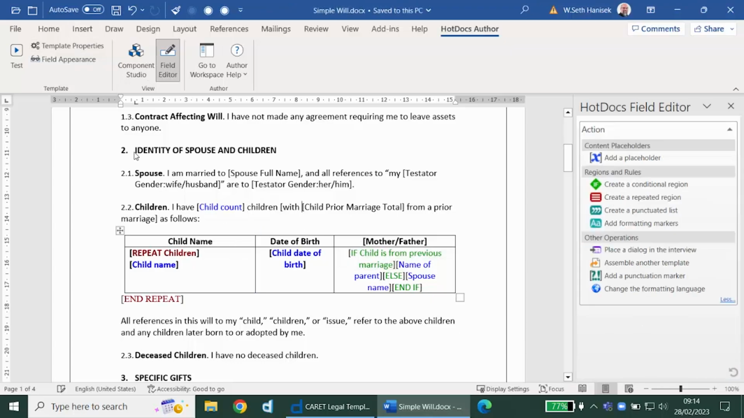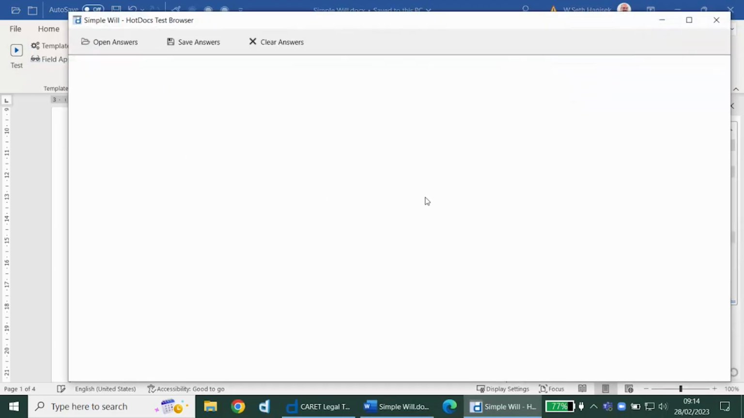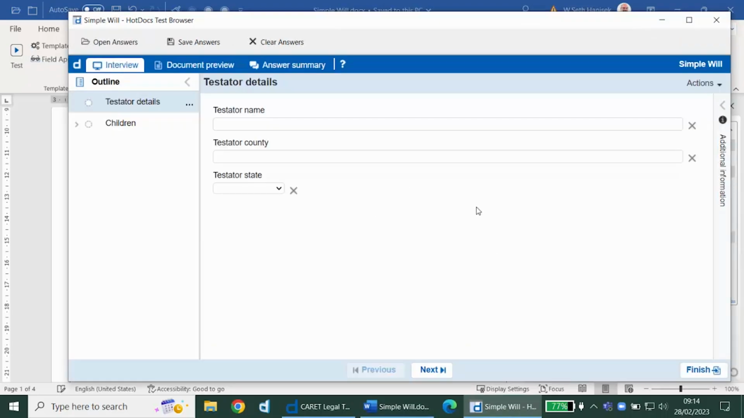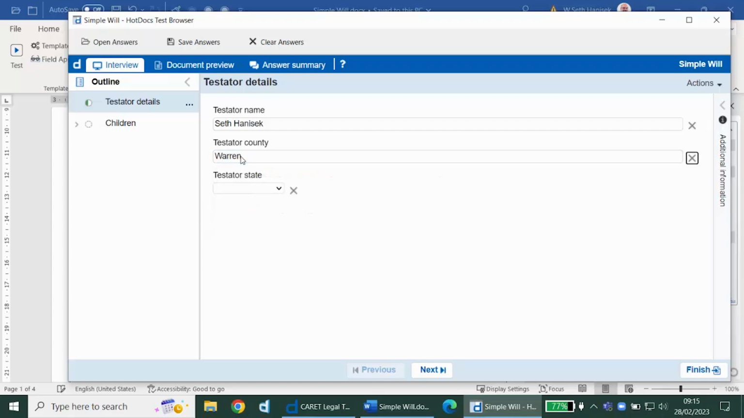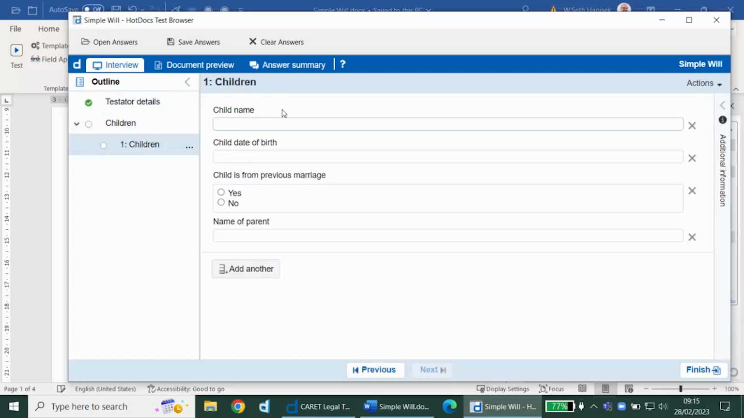And at any point, we can test this interview to see if it's doing what we expect. So there's a test button here in the author ribbon, and it will generate an interview, an accurate representation of what the user will see. And I can enter in this information as I need. Now here I can list children.